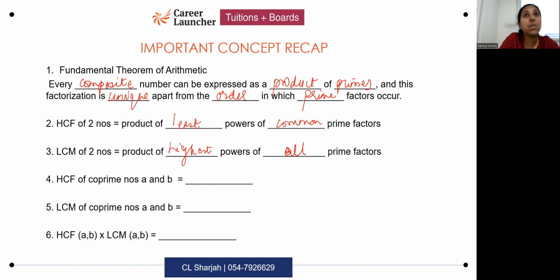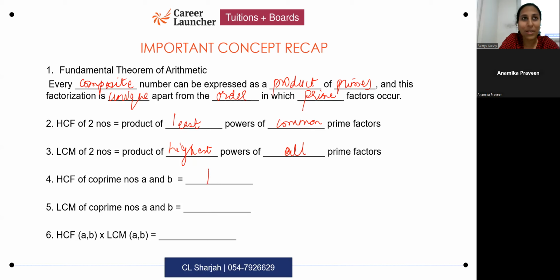Coprime numbers are numbers which have only one common factor. So that only will be the HCF. What is the common factor? 1. Coprime numbers do not have any common factors except 1. So HCF of coprime numbers will be 1.